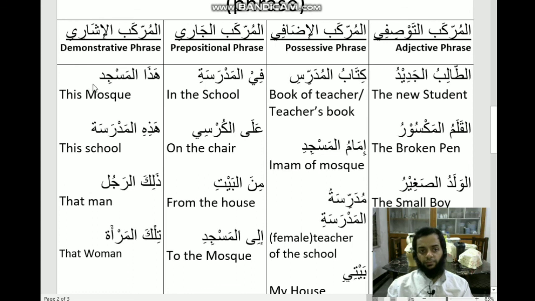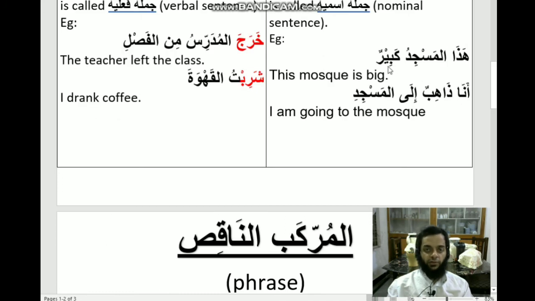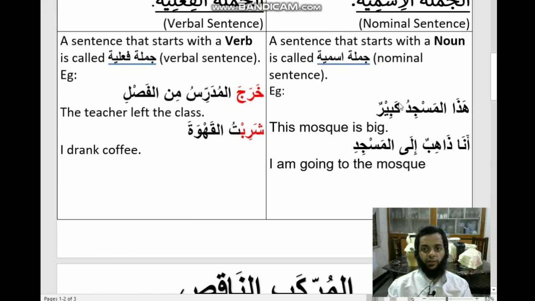So this mosque right here is a phrase, an incomplete talk, but if you add kabirun to it, that is big, now it becomes a complete sentence. Hazal masjidu means this mosque, and when you add kabir, it means is big. This is big is the information which you are giving, which makes it a complete sentence.